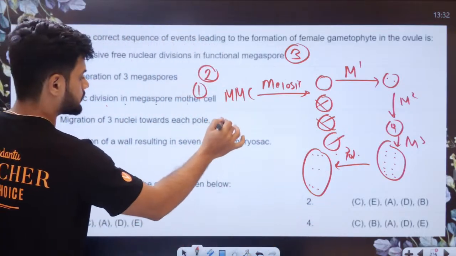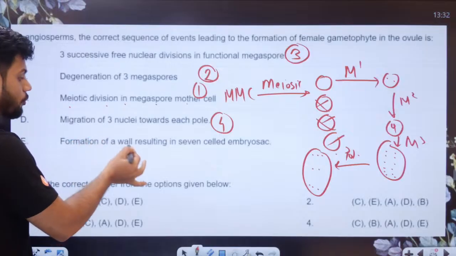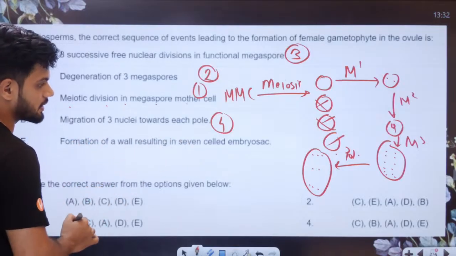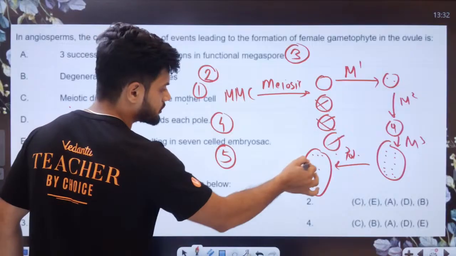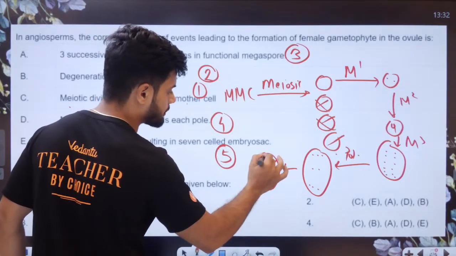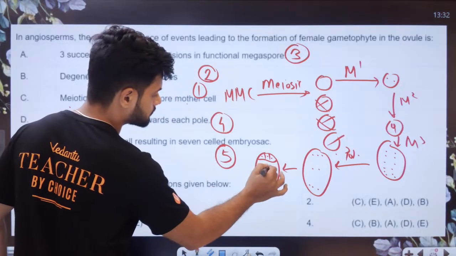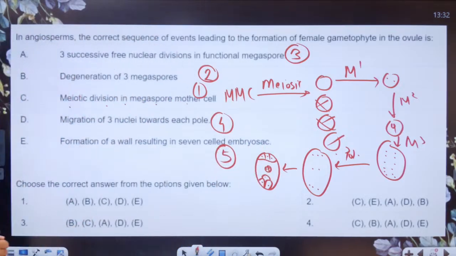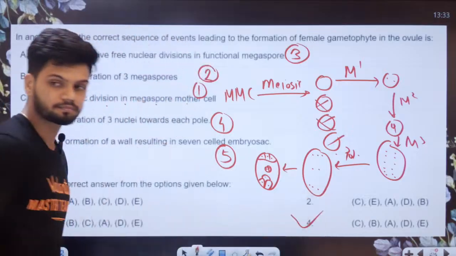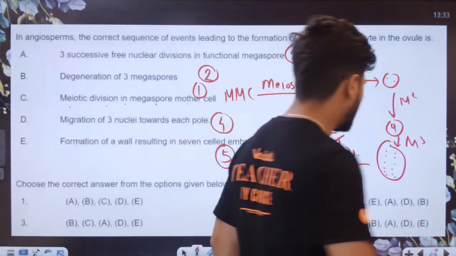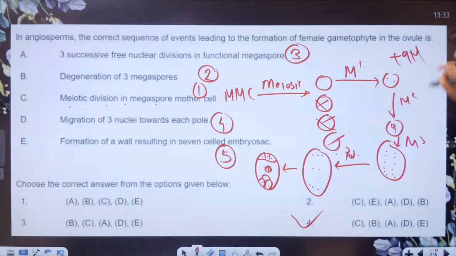Okay, so fourth one: formation of wall resulting in a 7-celled embryo sac. Last point. So then what happens? Wall formation happens. This happens. So it is going to be C, B, A, D, E. Option number 4. How many marks? Plus 9 marks for me.